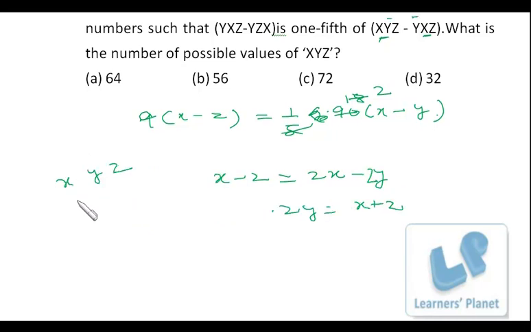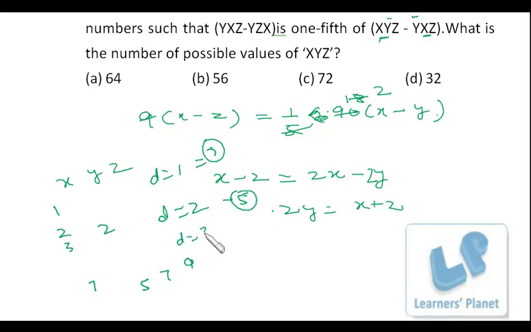Now for arithmetic progression, the common difference can be 1. So it is 1, 2, 3. The last number can be 7 only, because 7, 8, 9. So we have common difference 1, then we have 7 values. Then common difference 2: the last should be 9, 7, and here it should be 5. So we have 5 values. Similarly for d equal to 3, the last is 9, then 6, and then 3, so we have 3 values. Then the last is 1. So 7, 5, 7 plus 5 is 12, and 3 is 15, and 1 is 16 values when x, y, z are in AP.